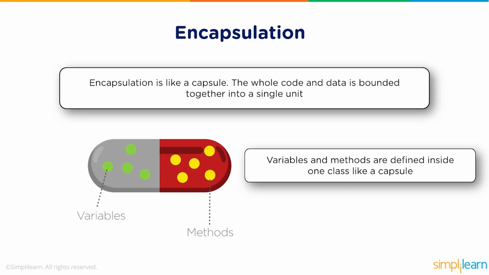Now the question is, why do we need encapsulation? The main reasons are, first, better control of class attributes and methods. Second, class attributes can be made read-only or write-only. Third, it makes Java code very flexible. This means the programmer can change one part of the code without affecting other parts. Apart from these, encapsulation is mainly used to protect data and increase security of the code. As you can see, to protect the data, variables must be private and they can only be accessed through methods. Now, let's see Java code for encapsulation to understand the concept better.